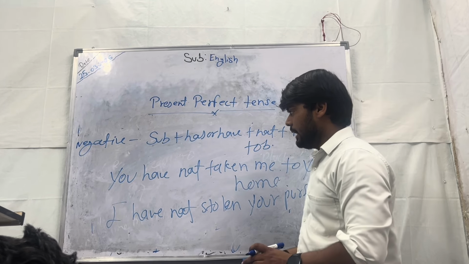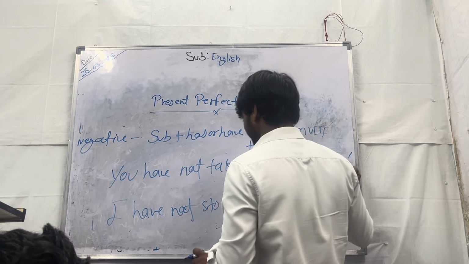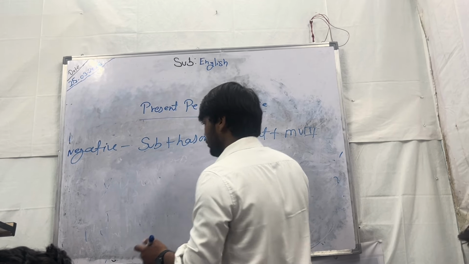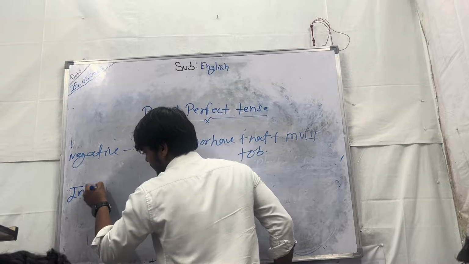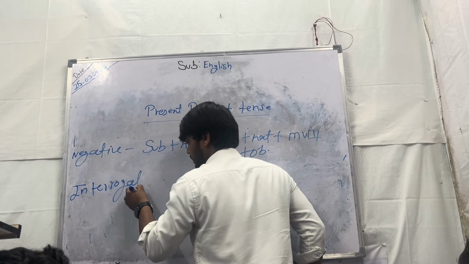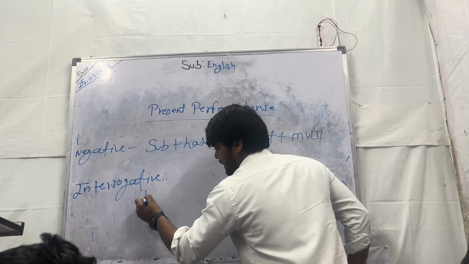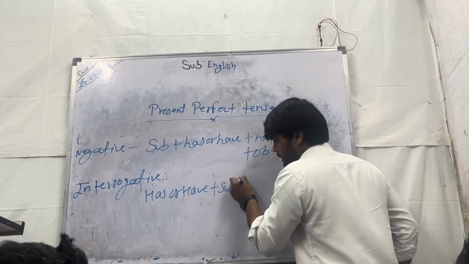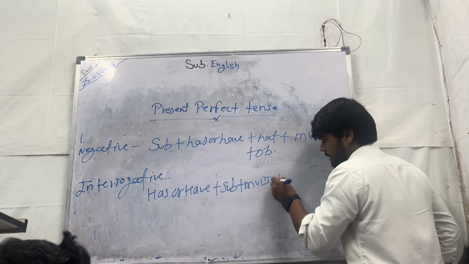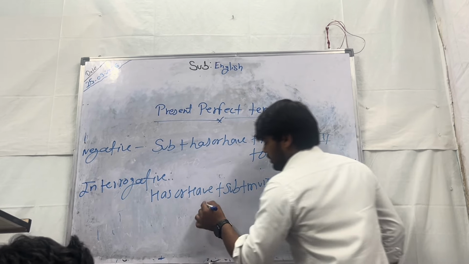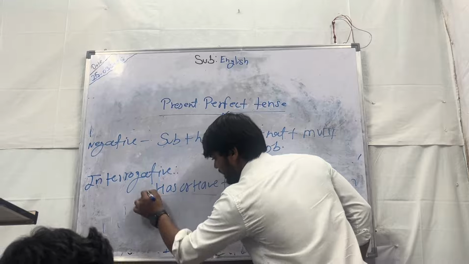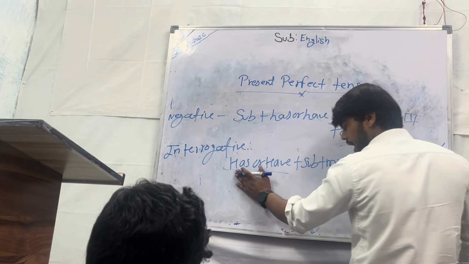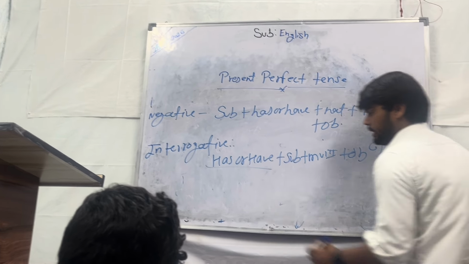Okay. And the rule for the interrogative. The interrogative rule is very simple and easy. Interrogative. Okay. Has या फिर have plus subject plus main verb, third form plus object and question mark. So when we have to use has or have, your subject will decide. If the subject is singular, then we will use has. If the subject is plural, then we will use have.